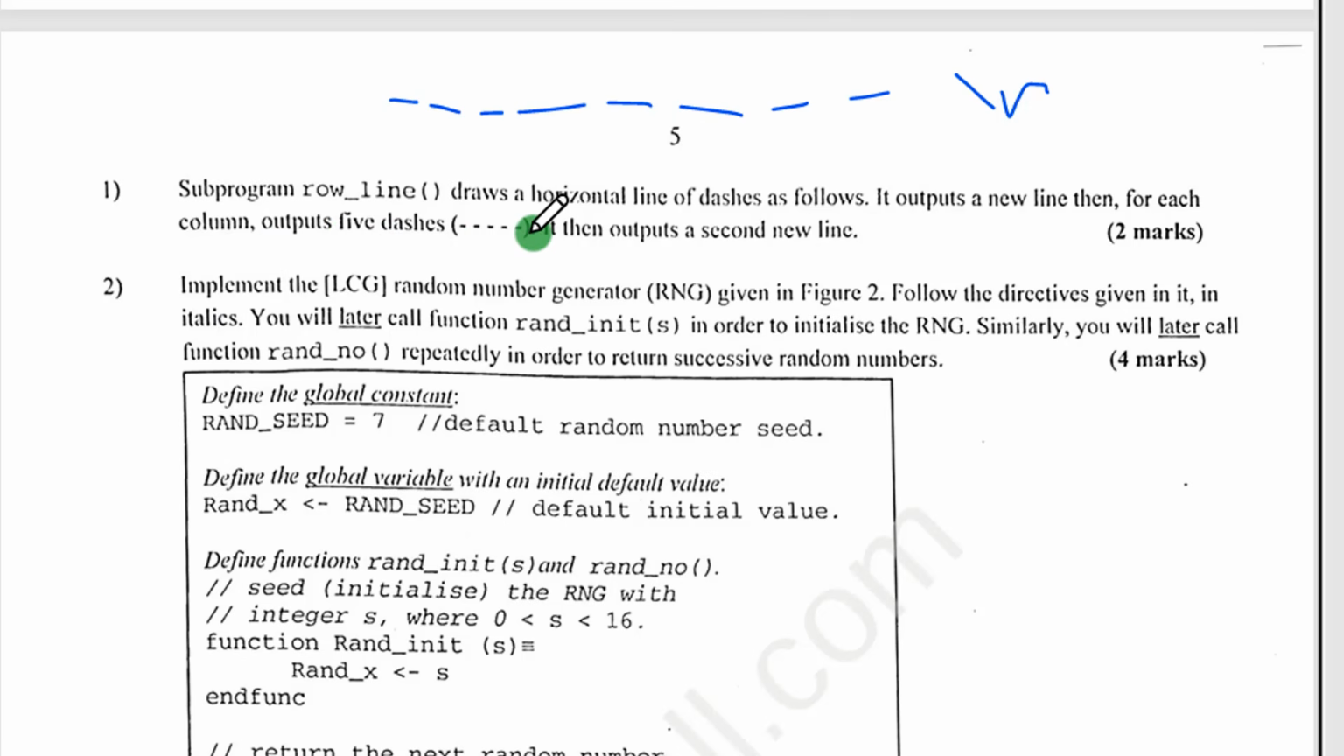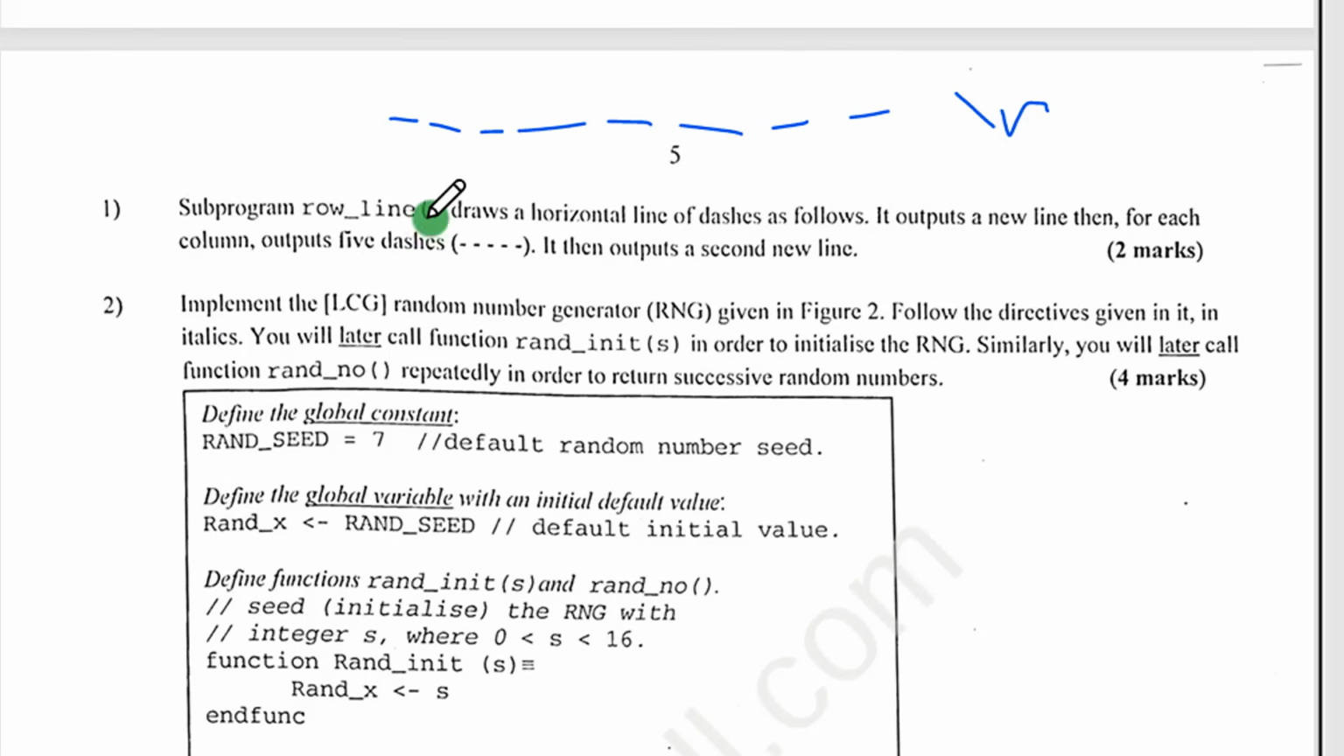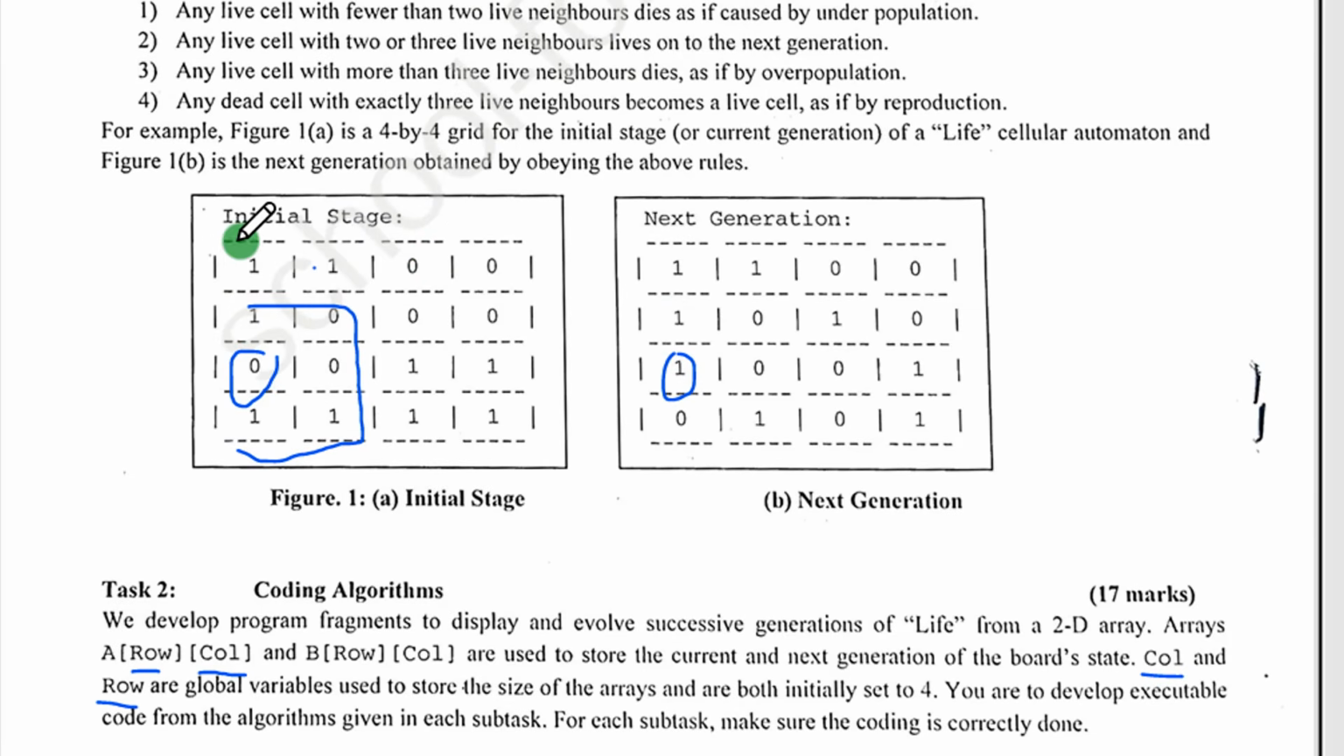Good. 1 2 3 4 5. They say for each column. So since the grid is a 4x4, column 1 has 5 dashes, column 2 has 5 dashes, column 3 has 5 dashes, column 4 has 5 dashes. So it's very clear that here you are going to use a for loop. A for loop that starts from 0 and ends at what? Less than 4, because if you count very well, the index is 0 1 2 and 3. So you just need a for loop that starts from 0 and ends strictly less than 4, because 3 is less than 4, you end at 3, and that's all.